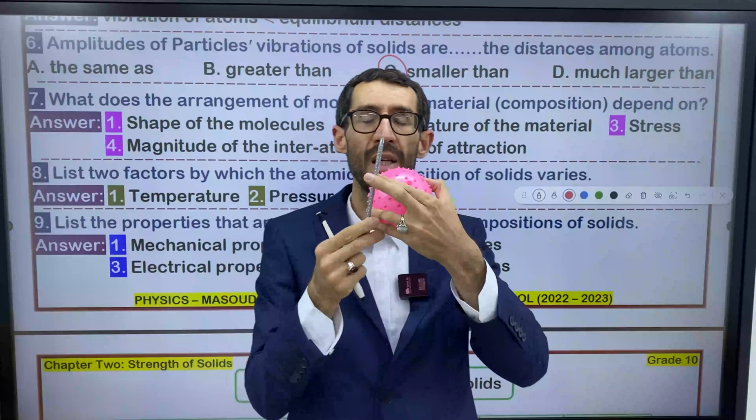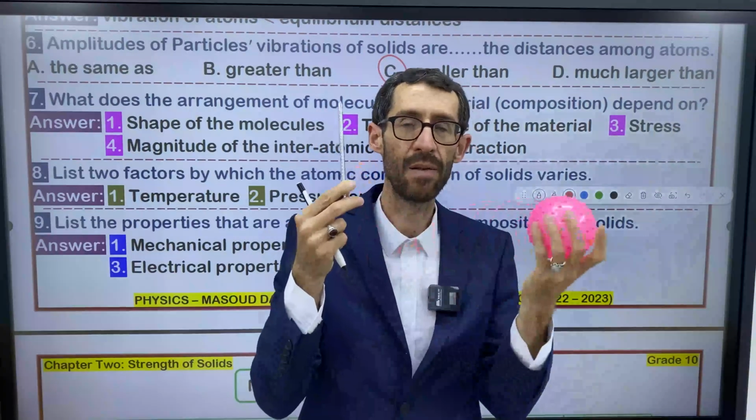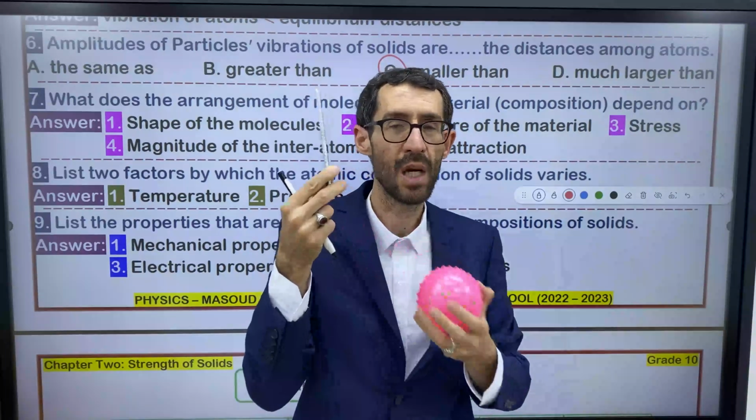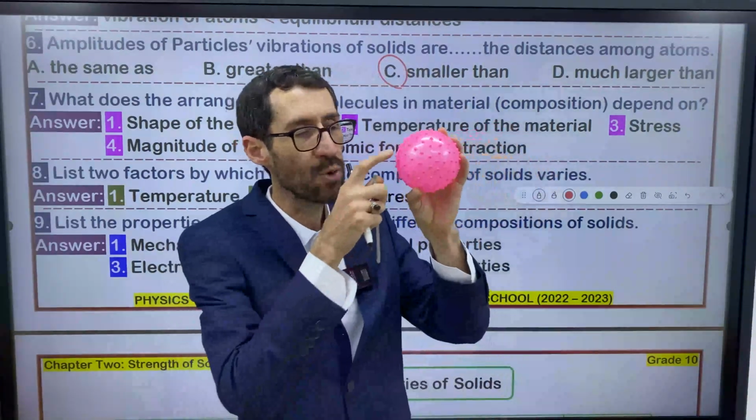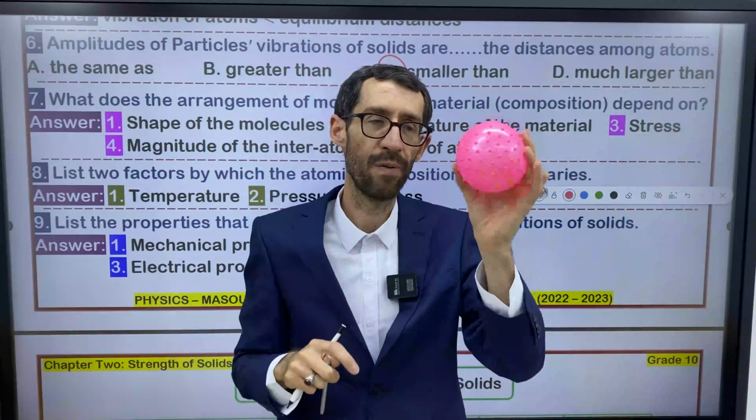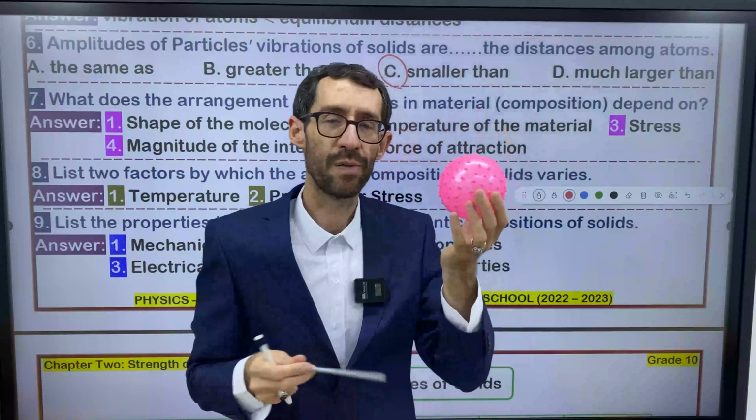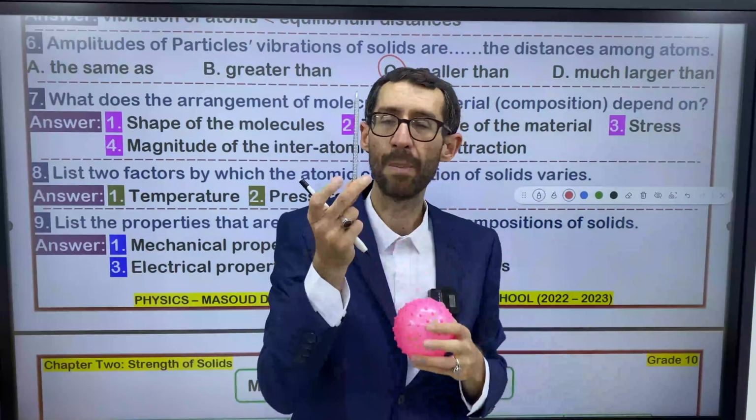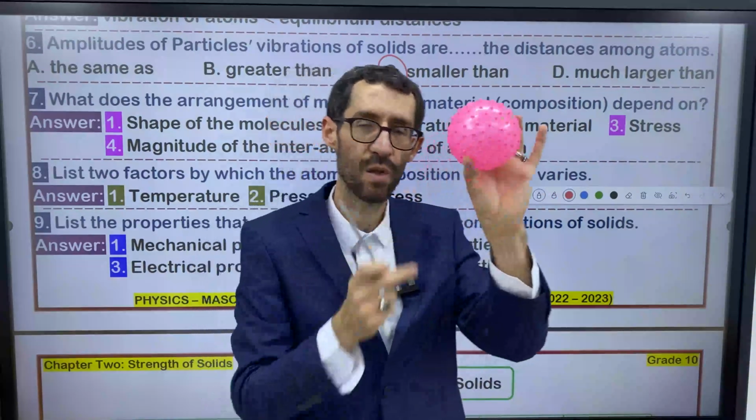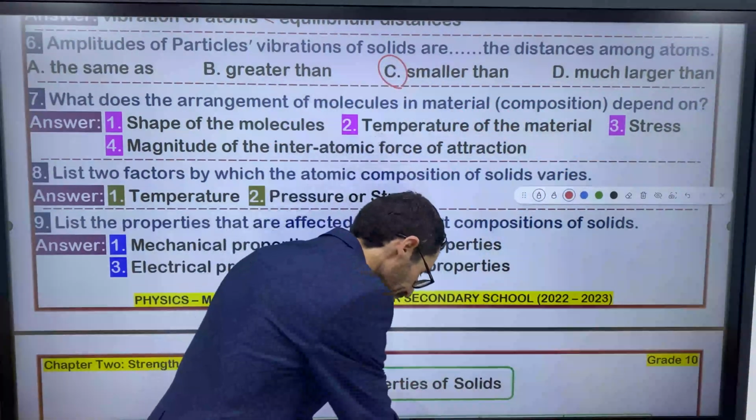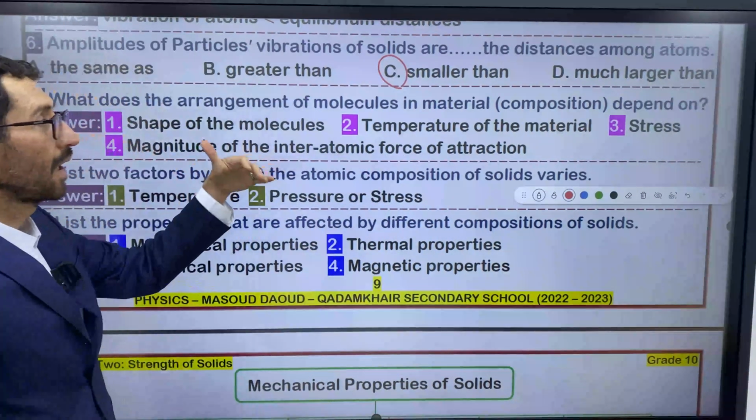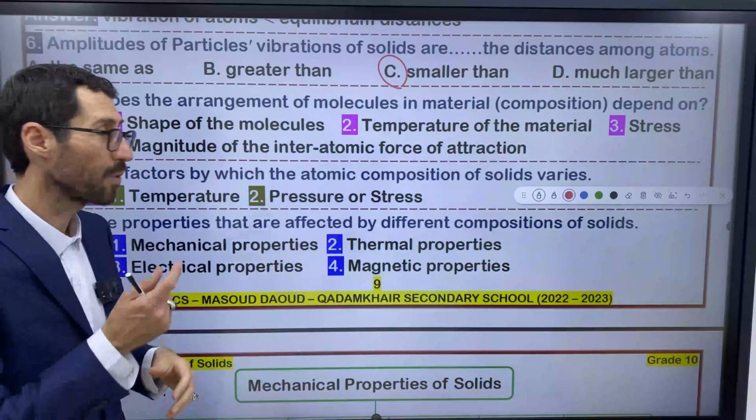That's why you cannot change the shape of a steel rod easily, but with this one, with a little stress or a little press, you can change the shape of the material. So the interatomic force of attraction between the particles of steel is greater than the interatomic force between the particles of rubber, right? These are the factors that determine the composition of a solid.